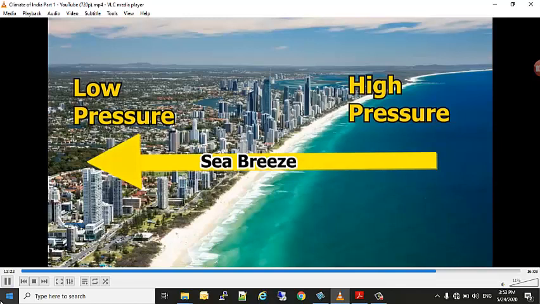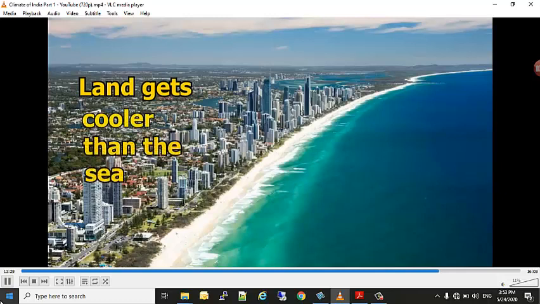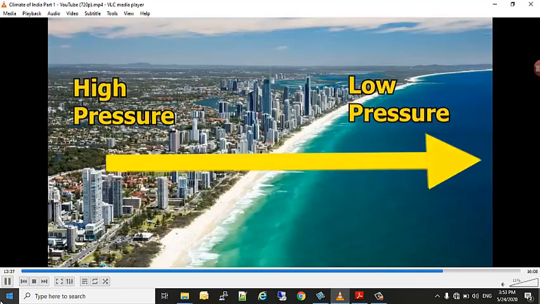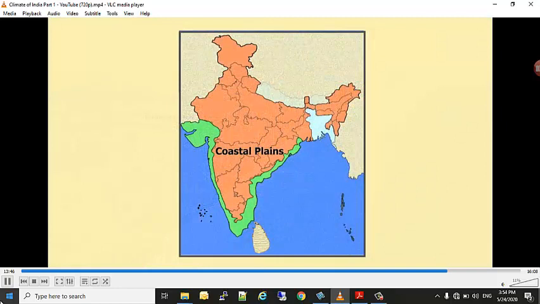But at night, the land gets cooler than the sea. So over the land the temperature is low and the pressure is high, so wind starts blowing from the land towards the sea. So during night time, what we have is land breeze. Because of the land breeze and sea breeze, a moderating climate is developed. As the distance from the sea increases, the moderating influence of the sea also decreases and the people experience extreme weather conditions.